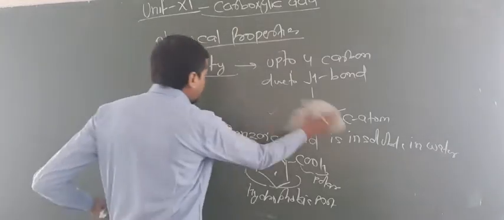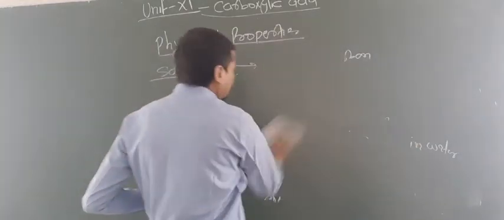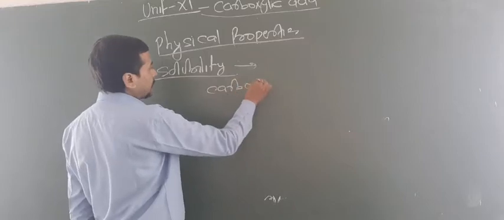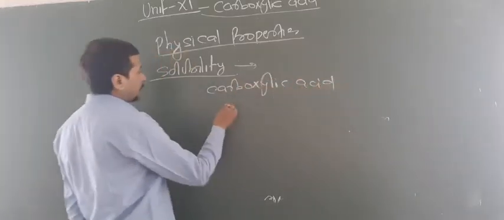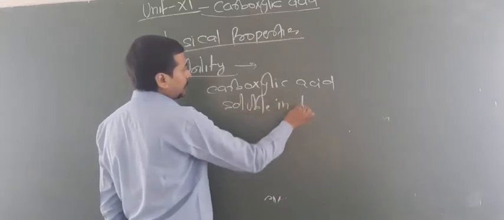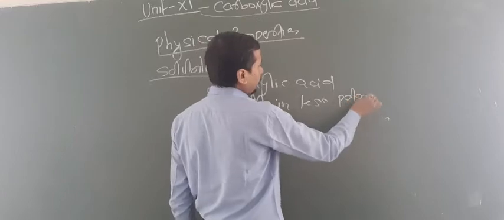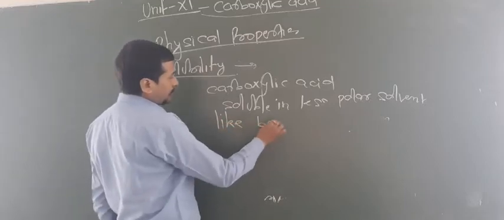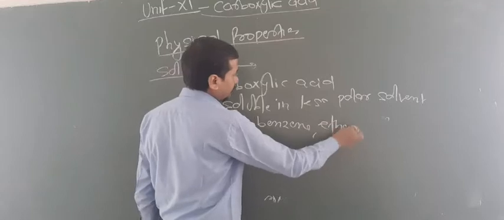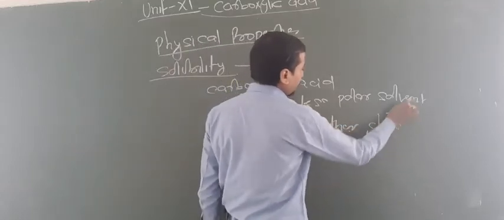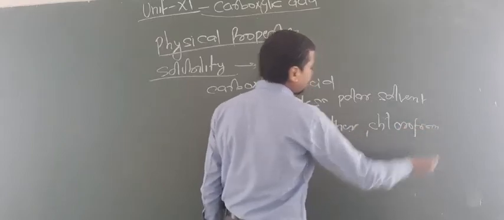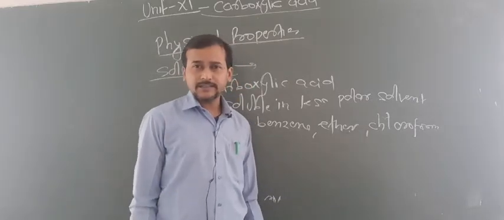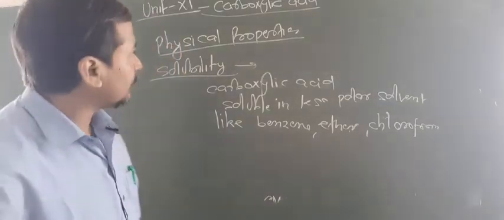Now you know that carboxylic acids are also soluble in less polar solvents, such as benzene, ether, chloroform, etc. In ether, I told you that it should be diethyl ether, chloroform is CHCl3, and benzene you know. So this is all about the solubility of carboxylic acid.